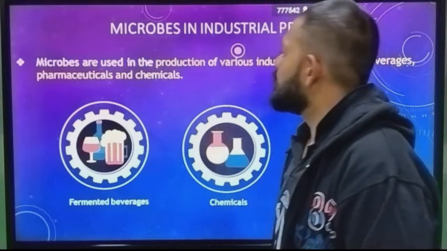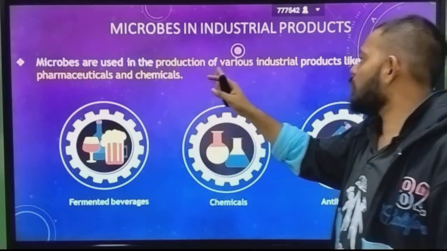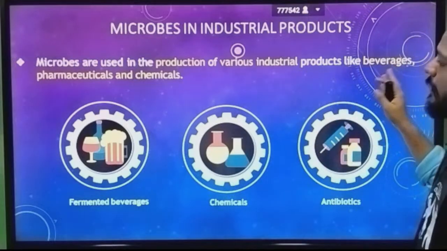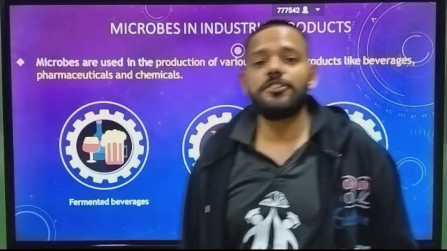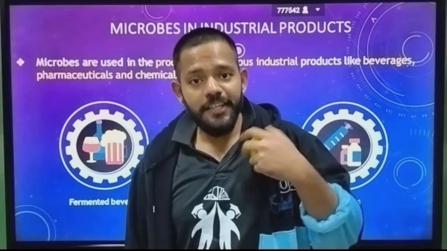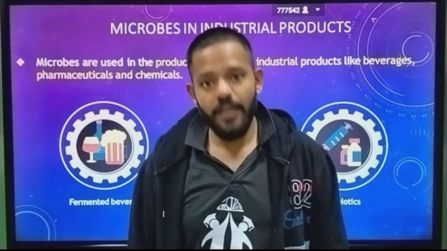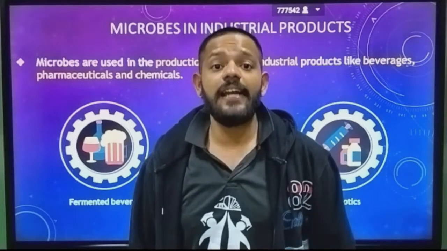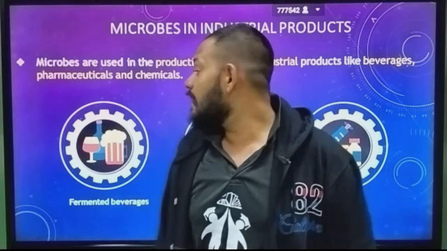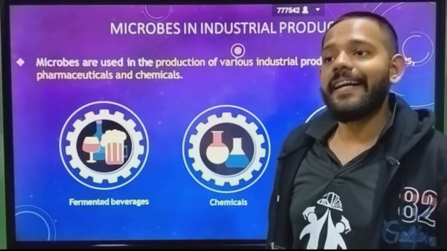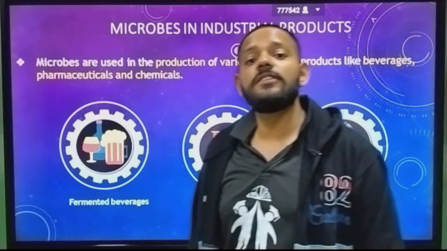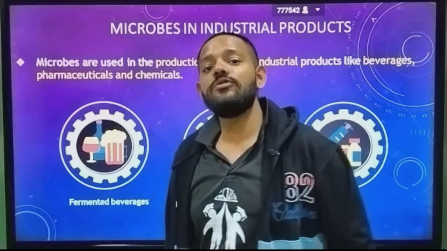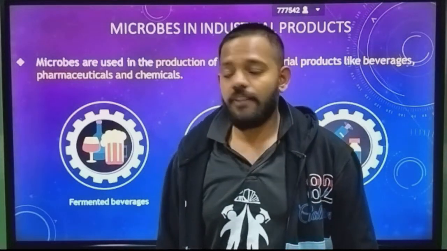Microbes in this production are used for various industrial products like beverages, pharmaceuticals and chemicals. At this industrial level we produce beverages. We produce medicines and antibiotics with the help of this method, and chemicals, acids and enzymes are produced with the help of microbes on a large level. That is the use of microbes at industrial level.